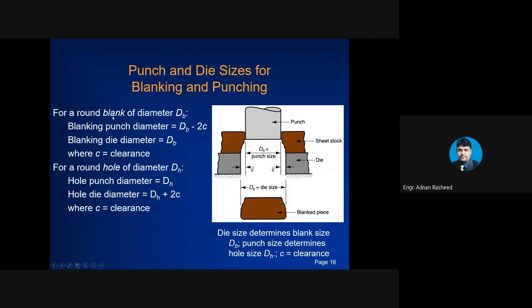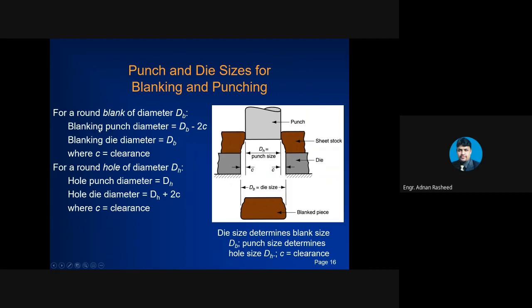For a round blank of diameter dB, you can see that this is clearance C on one end and clearance C on the other end. So the punch diameter will be equal to dB minus 2C.